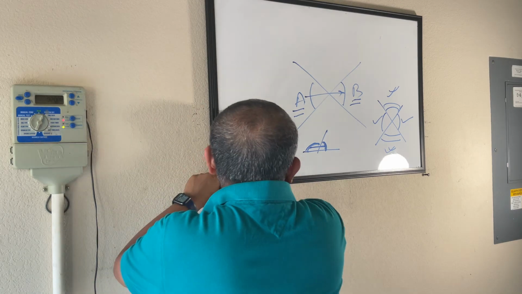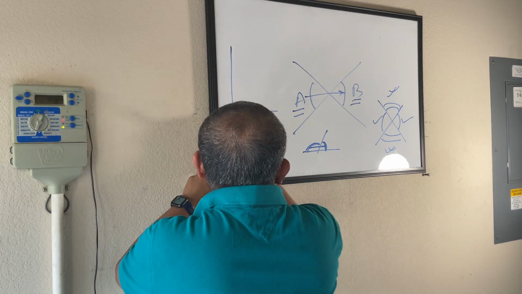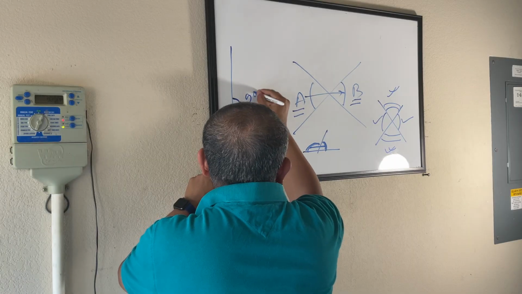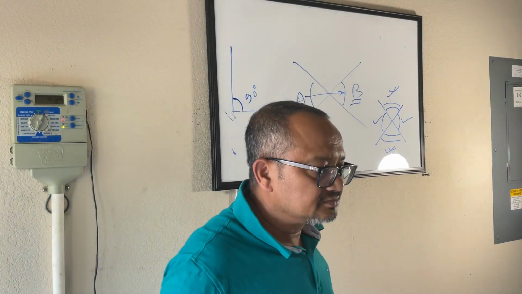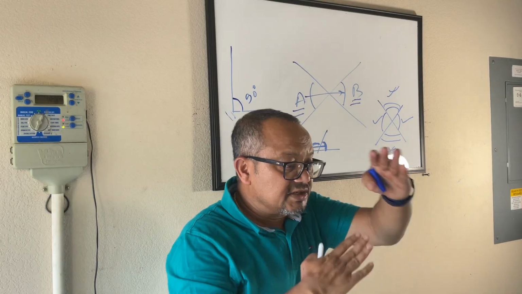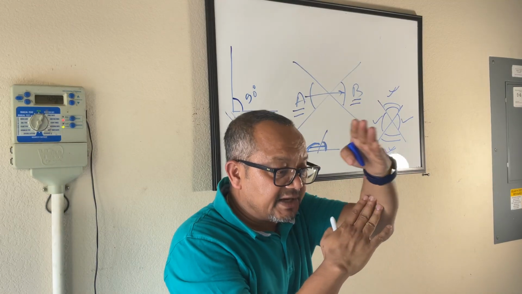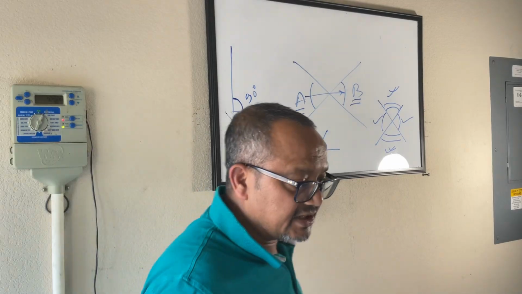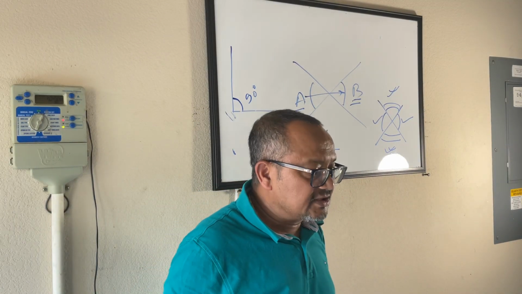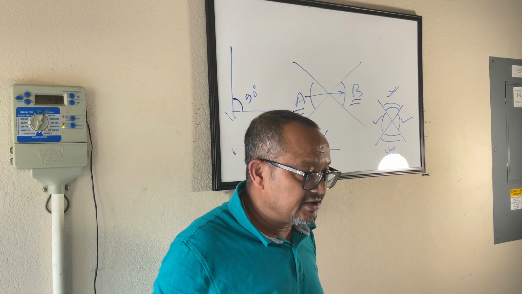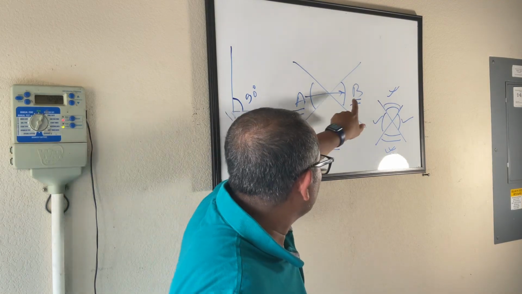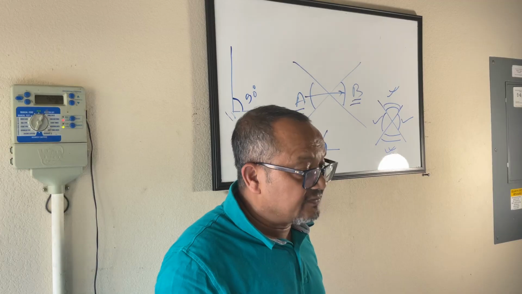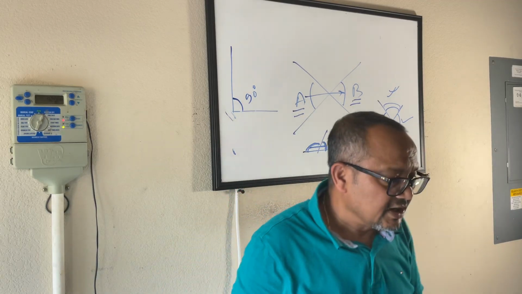If I have a line like this, these two lines are perpendicular because they are making a 90-degree angle. So perpendicular means two lines or line segments being perpendicular to each other means the angle that they make among themselves is 90 degrees. That's the only definition of perpendicular. These are opposite angles to the best of my knowledge, but if they are called vertical angles also, I'll find it out.